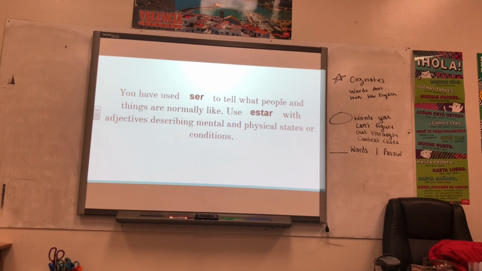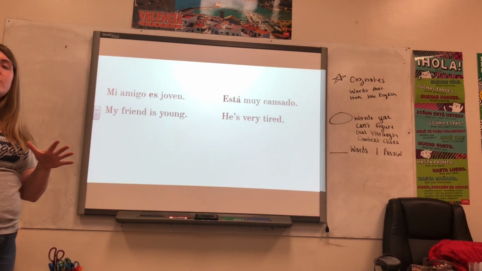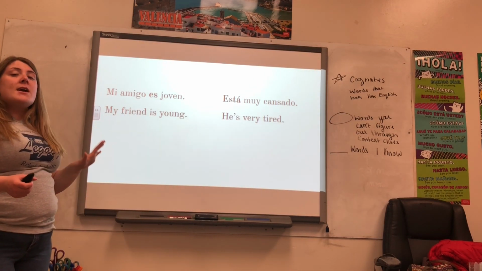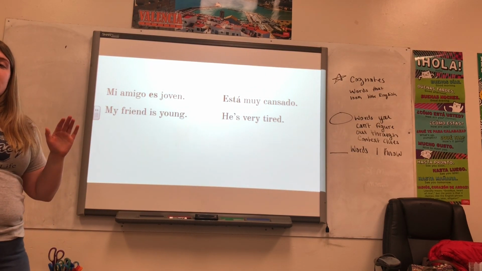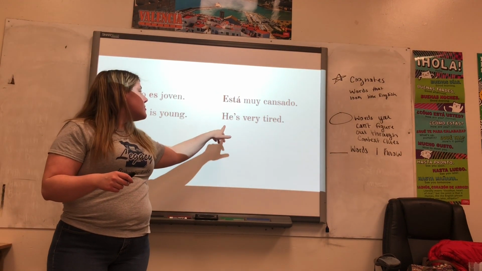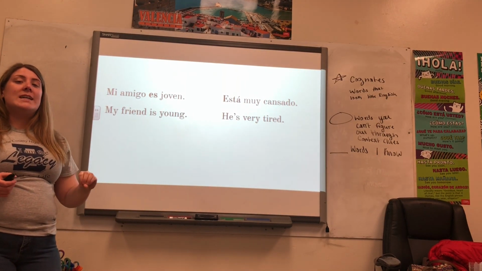All right, so you have ser and estar. Now moving on, let's look at these examples. So, mi amigo es joven. My friend is young. That is permanent, or a description. It's not necessarily permanent, but it doesn't change over a short period of time. That is a characteristic. That is his description. But está muy cansado. He's very tired. This is a state of being, which is why it gets estar.